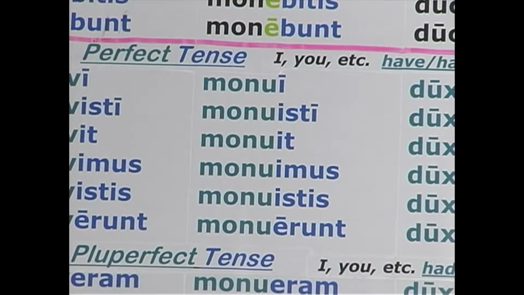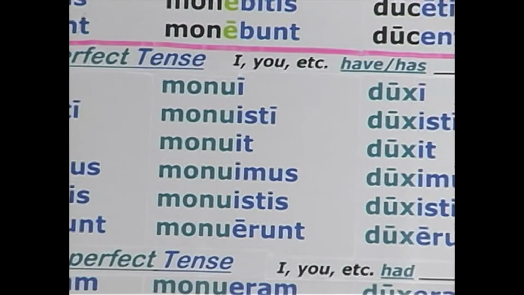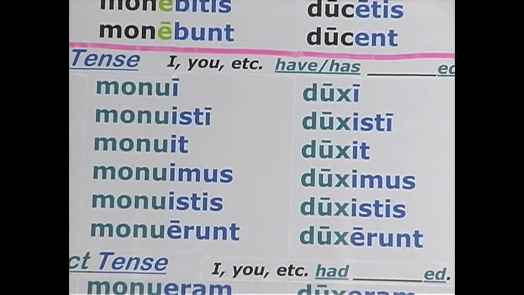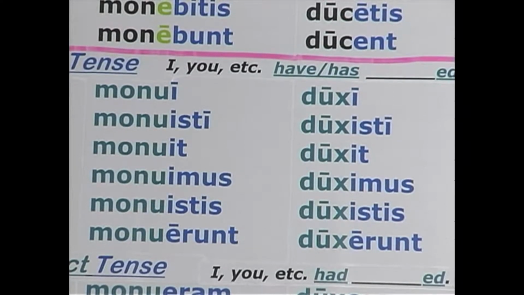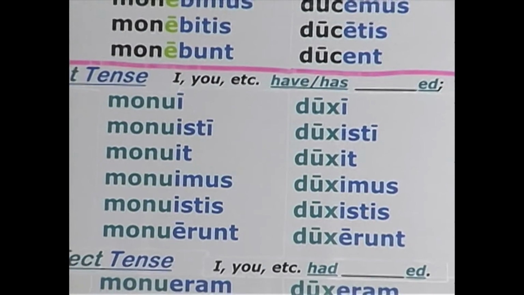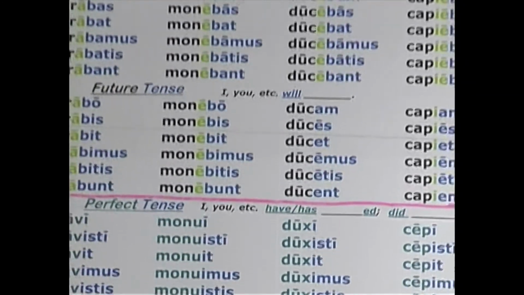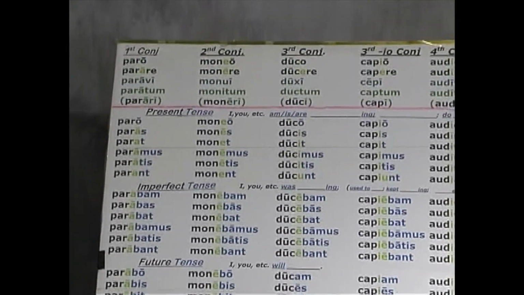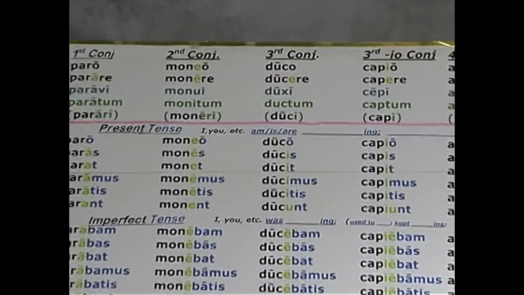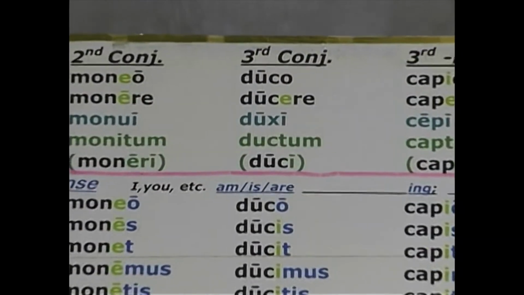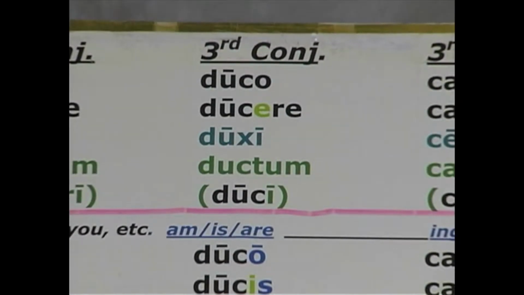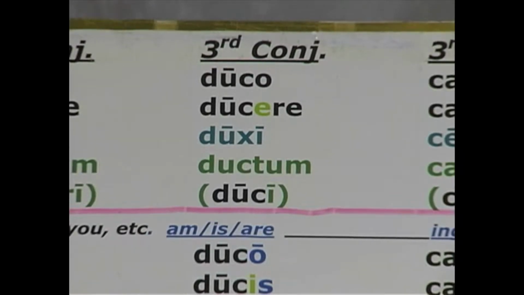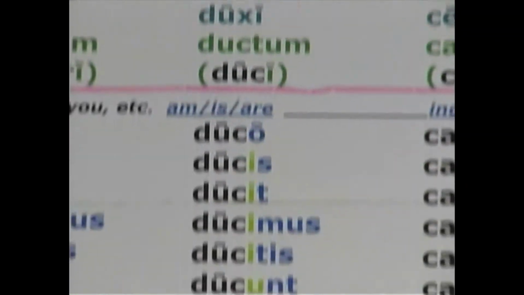Third conjugation is no problem if you have the principal parts memorized. You simply follow the same pattern. Add the perfect endings to the perfect stem. The perfect stem is found by dropping the i off the third principal part. So for duco, the four principal parts are duco, ducere, duxi, ductum. Duxi is the perfect active indicative first singular.